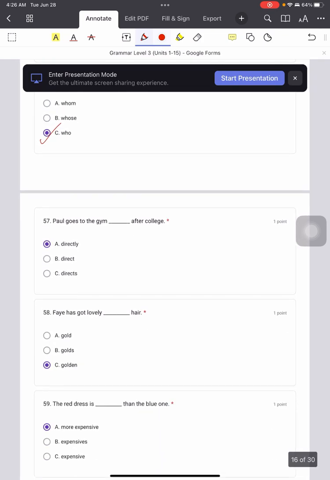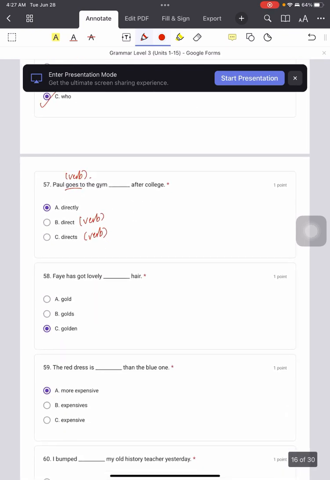57. Paul goes to the gym directly after college. Okay, why can't you choose B or C? B or C actually they are verbs, 就是它们是动词 verb. But actually, can you see in the sentence there's a verb already, which is goes. Goes is the verb. So 他现在其实要讲什么？Paul 直接去那个 gym after college，就是说他上完课过后，他直接去 gym。So here we gotta use adverb.